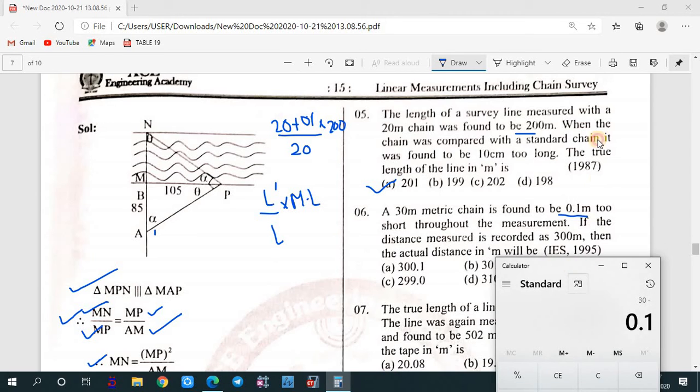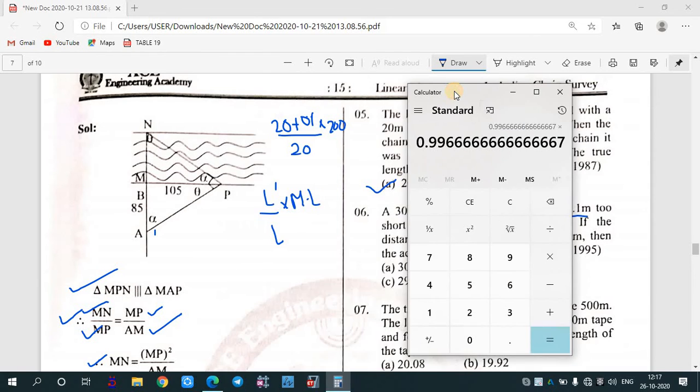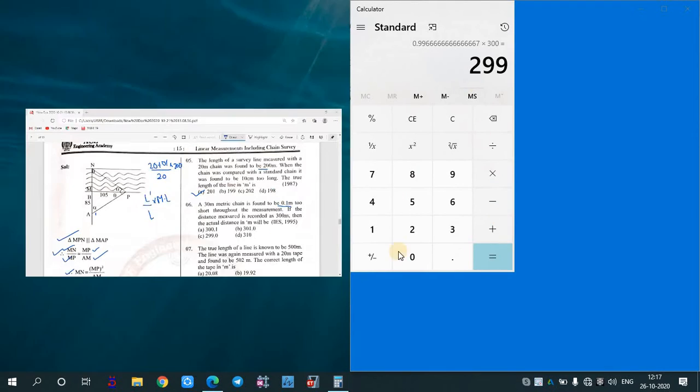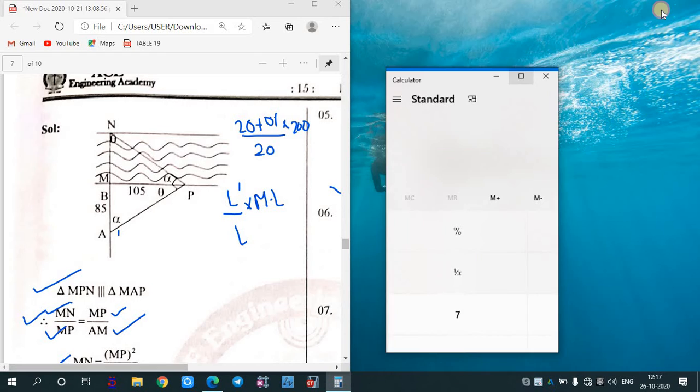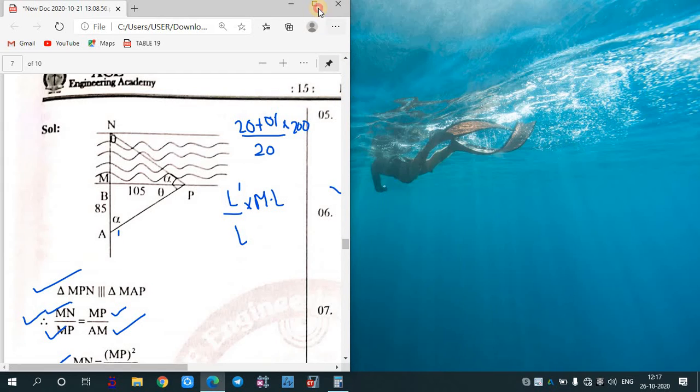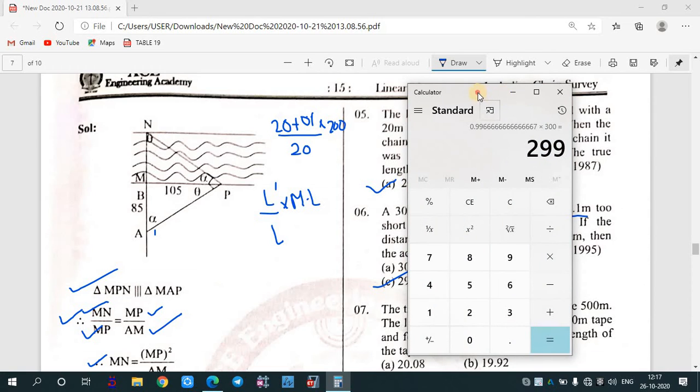Okay. So 30 minus 0.1 divided by 30, into measured length. Measured length is 300. So the final answer is 299. So the final answer is 299.00. Okay.